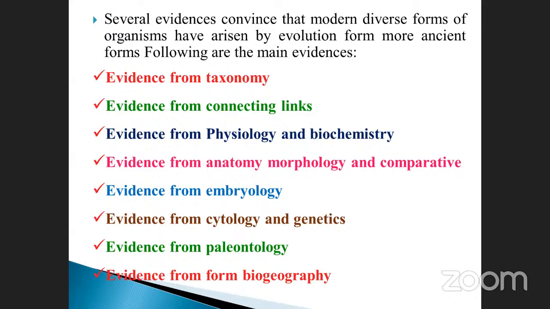Okay. And the evidence from embryology. Embryology is nothing but the embryo. In all plants the embryo has similar structures. When it undergoes development, then only we come to the conclusion: this one is called monocot, this one is called dicot. The embryo is similar in nature, but when it grows, what will happen? It produces only 1 cotyledon. So we may come to the conclusion, oh, this is monocot. Suppose it is 2 cotyledons, oh, it is dicot, like that, isn't it?